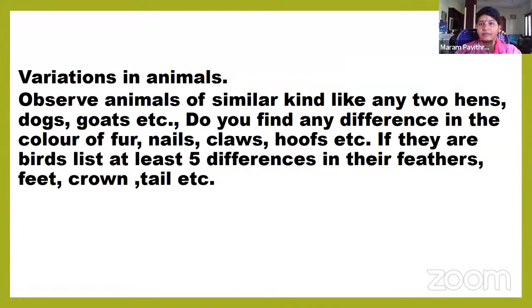Variations in animals. You can take any two animals belonging to the same species, like two hens, two dogs or two goats. In that also, we can find differences in the color of fur and nails. Nails means claws, hooves.